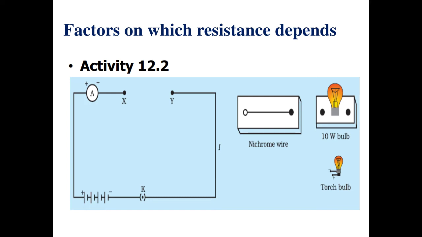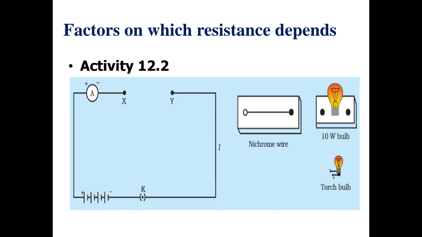When we took the nichrome wire, the amount of current was some value, and when we took nichrome wire of double length, the amount of current in the ammeter was reduced.